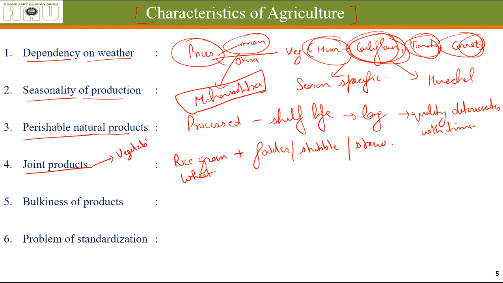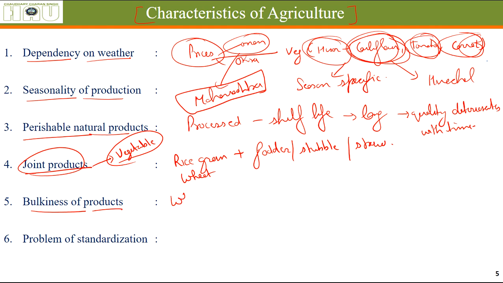Essentially, you need vegetables. You need a tomato. You don't need a tomato plant. Same is with other vegetables such as potato and onion. Everything is consumable, we just need the product, but not its plant. But we do get that as a joint product: fodder, stubble, straw in the case of different types of grains.